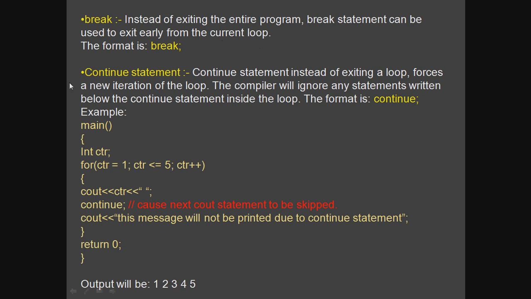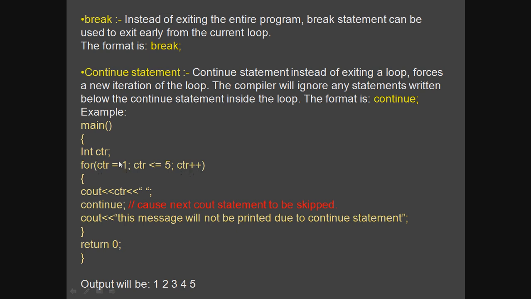If the continue statement is written in the loop, any statement written below it will not be executed as long as this continue keyword is written. For that you can see an example here. You have declared a counter variable, and then using the for loop you have initialized the counter variable to 1. Then the counter variable is tested, 1 is tested for less than or equal to 5. Yes, true. And then the counter variable gets incremented by 1.